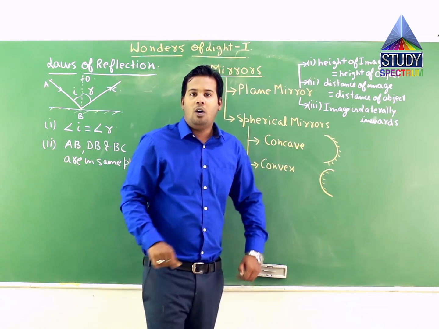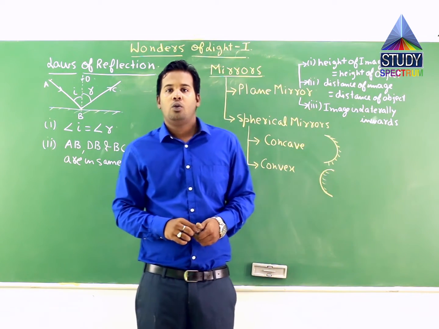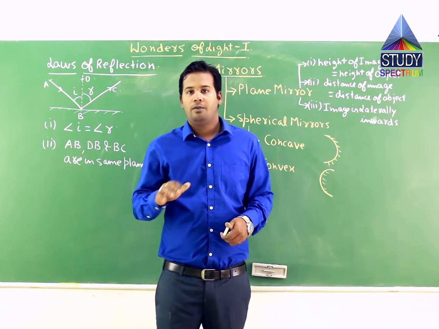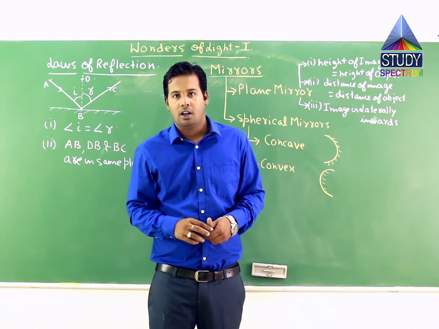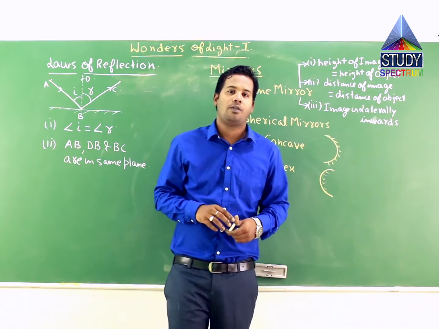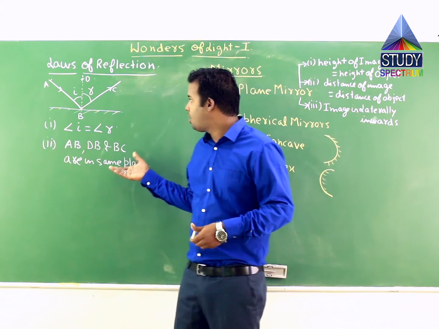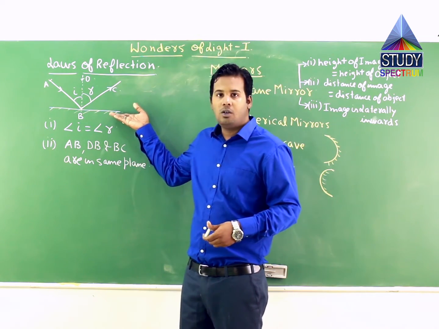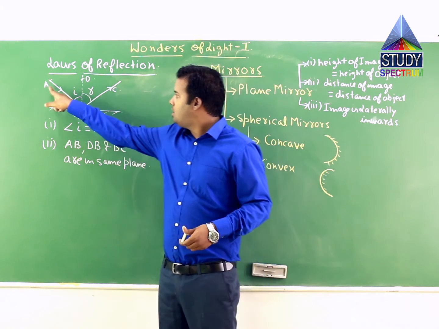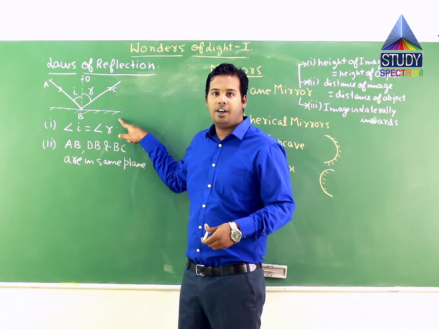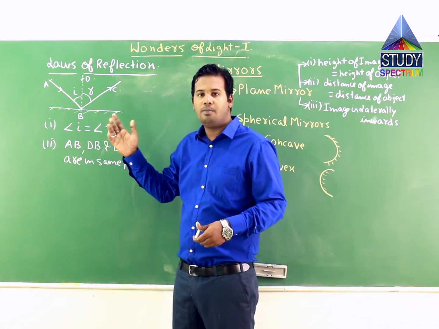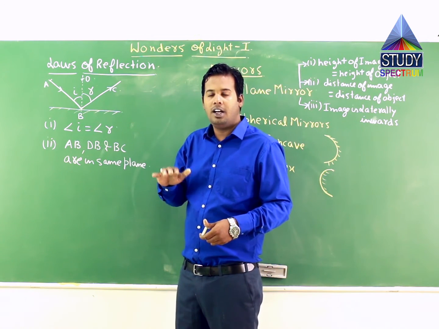Correct. Now when we talk about light, we do talk about reflection, and when we talk about reflection, we do talk about laws of reflection. Let us understand what are the different laws of reflection. I have written over here and drawn an image also. If you can see, this is the incident light falling on a surface. This surface may be a well reflecting surface, maybe a poor reflecting surface. It can be either one.